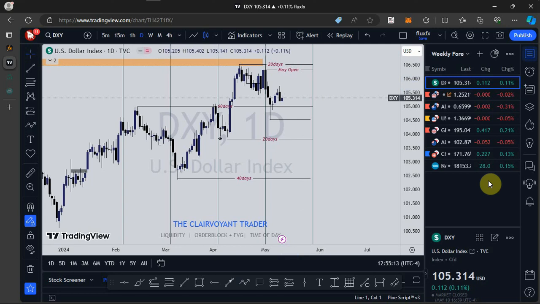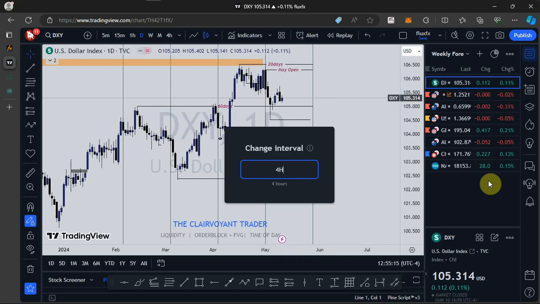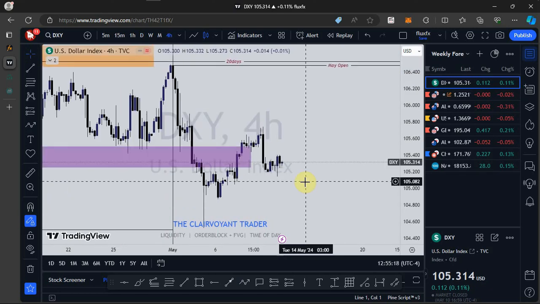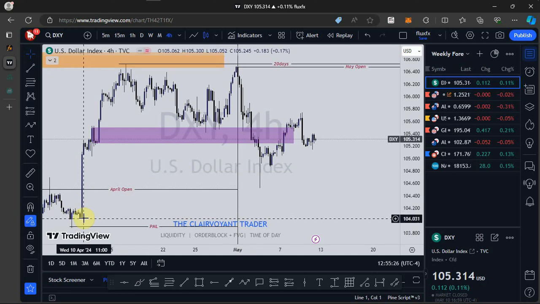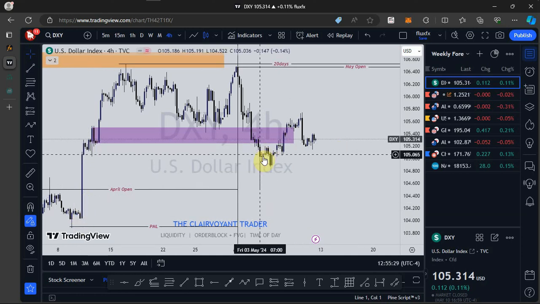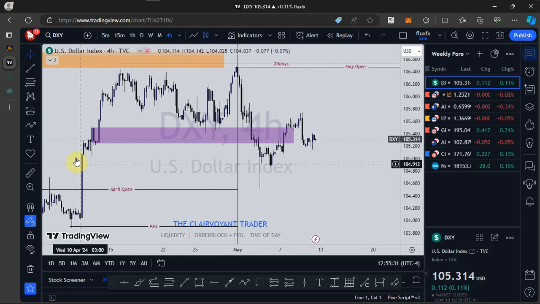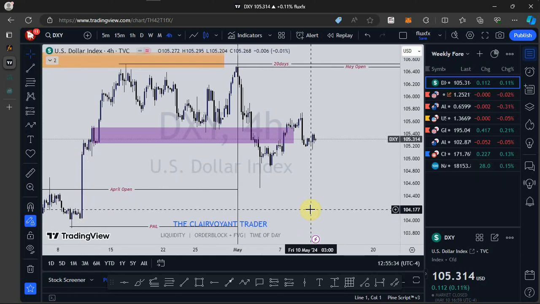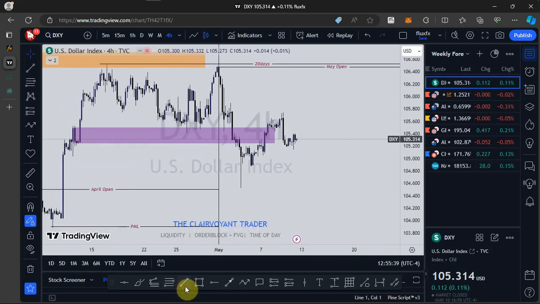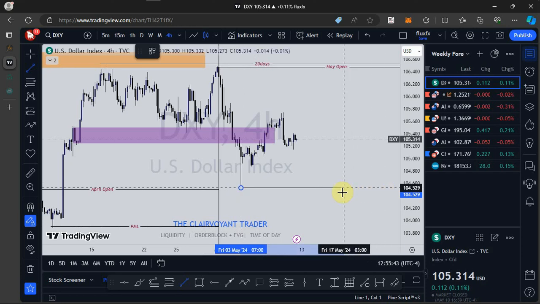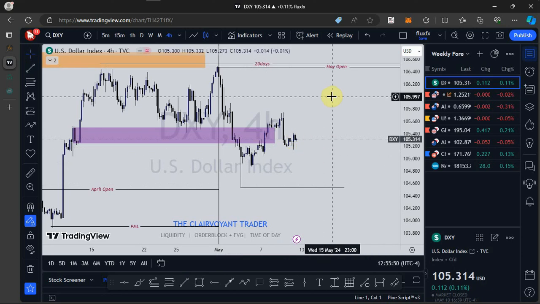I want us to move to the 4-hour time frame and see something there. So this is the 4-hour time frame. This is the fair value gap I was talking about on the daily time frame. We had such an impulse move to the upside, then we saw price filling in this imbalance right here. If price will push to the downside, or if my bullish stance should change, I should see the swing low violated.